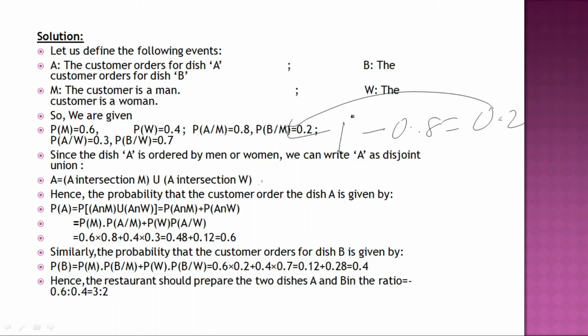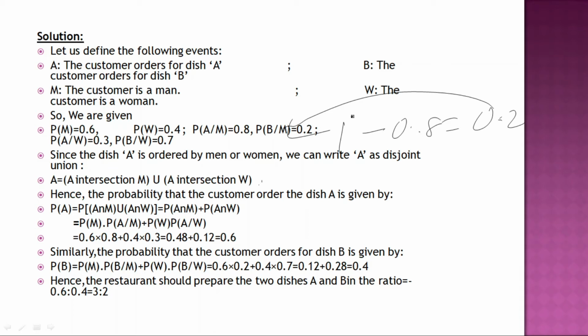Since dish A is ordered by a man or a woman, and we do not know whether it is a man or a woman, we can write A as a disjoint union, that is, mutually exclusive. So A is equal to (A intersection M) union (A intersection W).